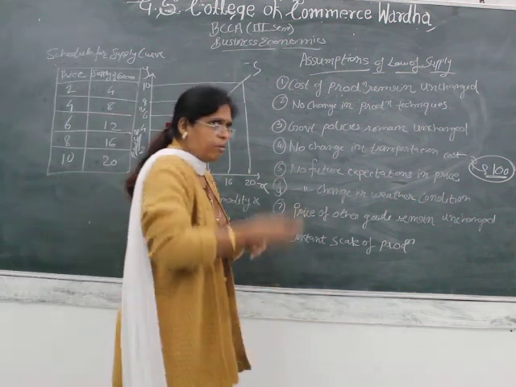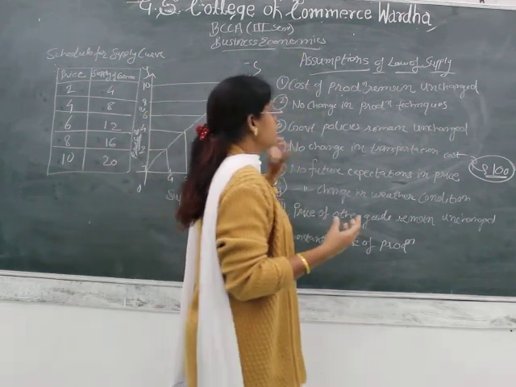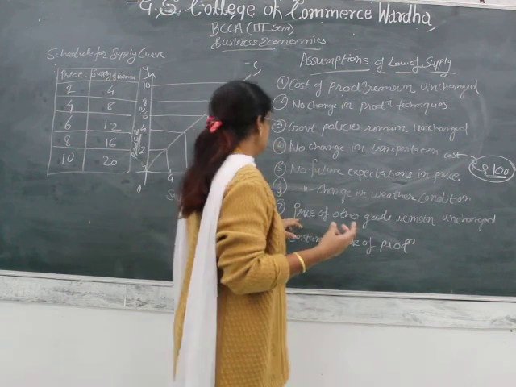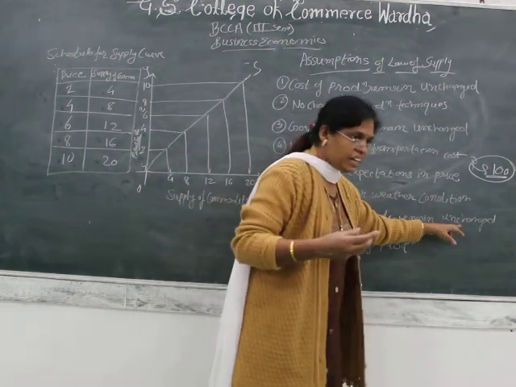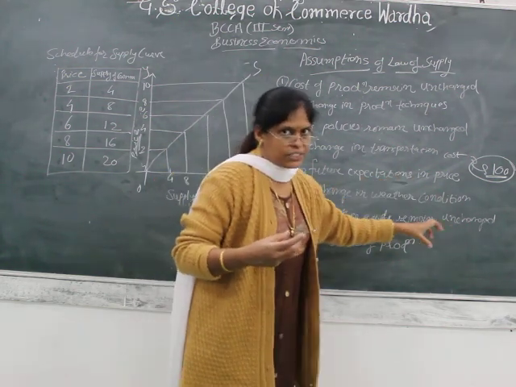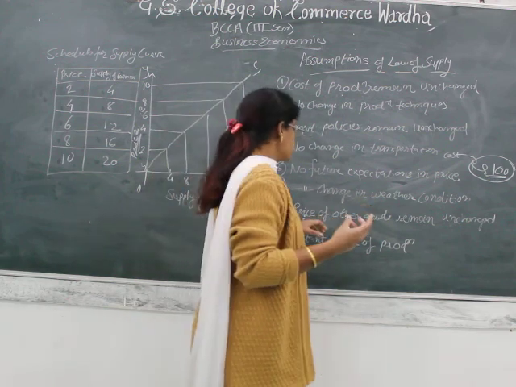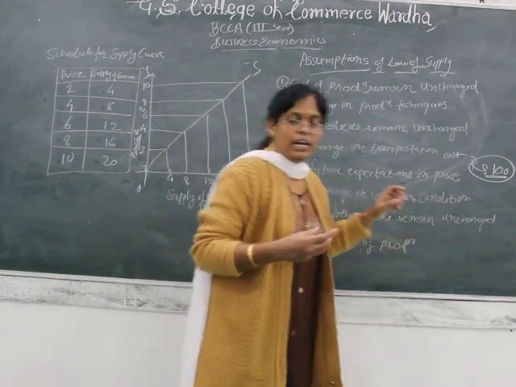There are n number of factors, certain issues which are assumed in the particular production. Here it includes the price of raw material, the price of labor, or the machineries involved in producing those goods. So price of other goods remains unchanged.